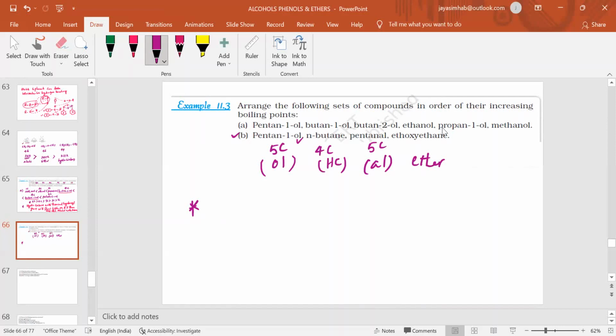In increasing order, first n-butane, because it is a hydrocarbon. Ethers cannot form intermolecular hydrogen bonding, but ethoxyethane has a little polar nature.